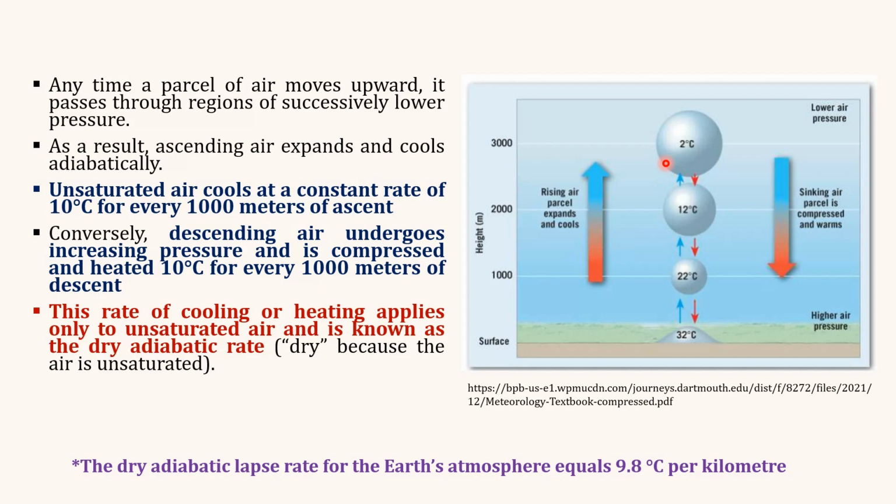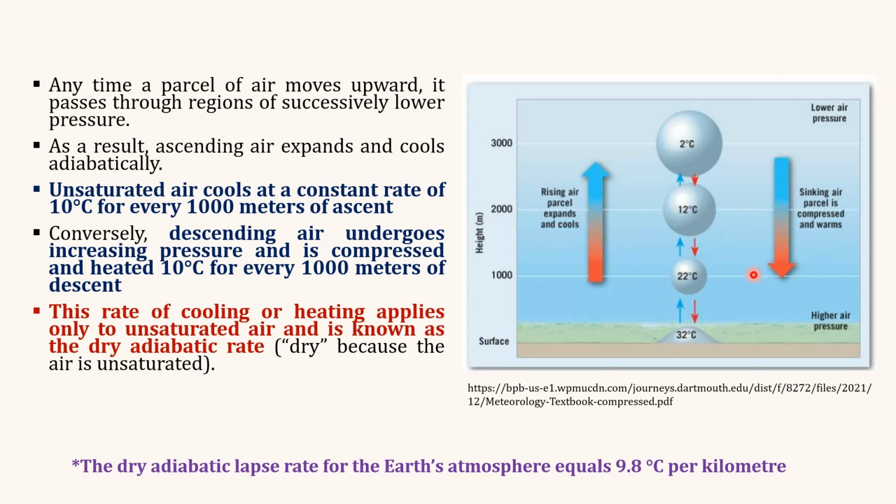And the opposite happens when it moves downward: it warms, or gets heated, 10 degrees Celsius for every 1000 meters of descent. So here, from 2 degrees Celsius to 12 degrees Celsius, 12 plus 10, 22 degrees Celsius, 22 plus 10, 32 degrees Celsius. So the rising air parcel expands and cools at a constant rate of 10 degrees Celsius per 1000 meters, while the sinking air parcel is compressed and warms by 10 degrees Celsius per kilometer.